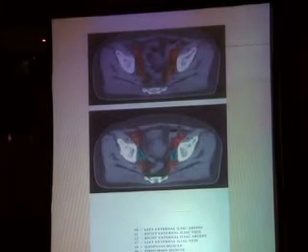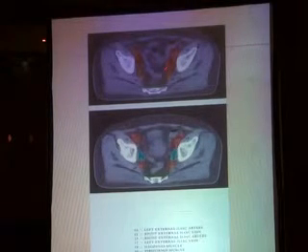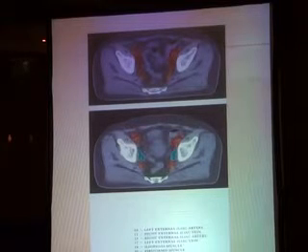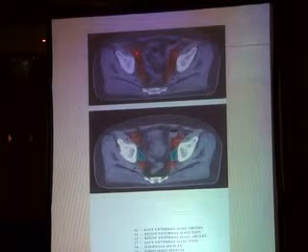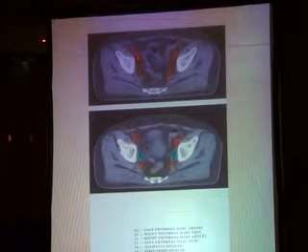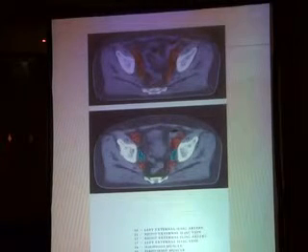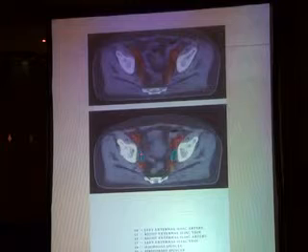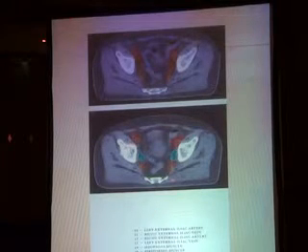Here we are seeing CT cuts. This is the internal iliac, and this is the external iliac, and this is the presacral lymph nodes. And you are seeing here the corresponding vessels, and we outline the lymph node group around the vessels by a margin of 7 mm, excluding the muscle and bone. And it is the presacral lymph node group. And here is starting the obturator one, internal iliac, obturator, external iliac, and the presacral. And this is the piriformis muscle.